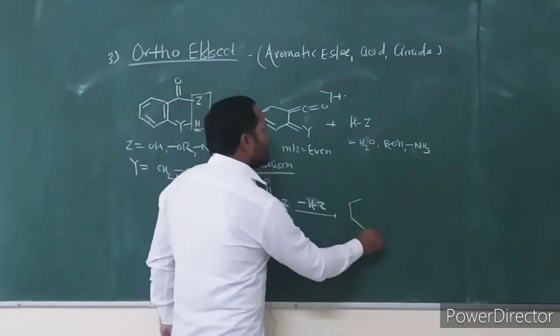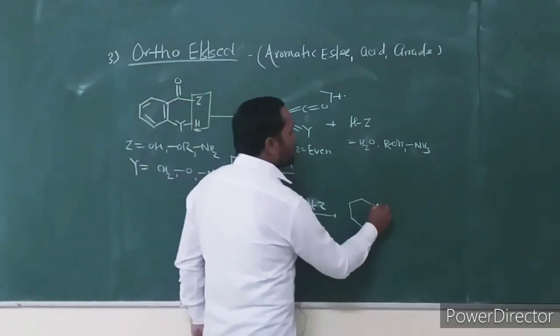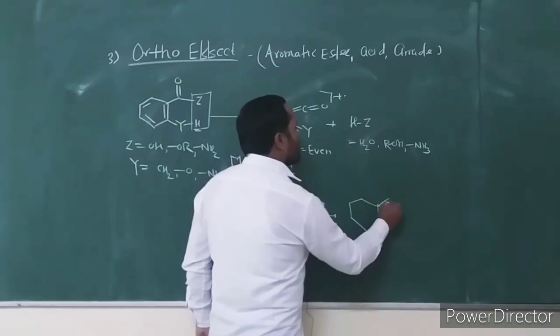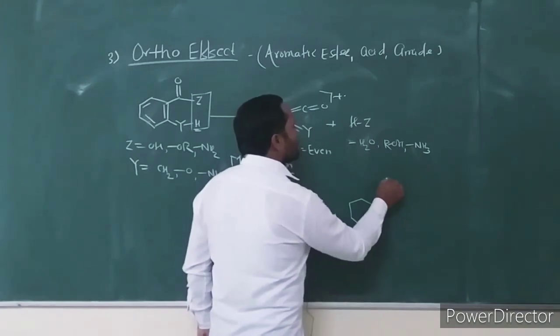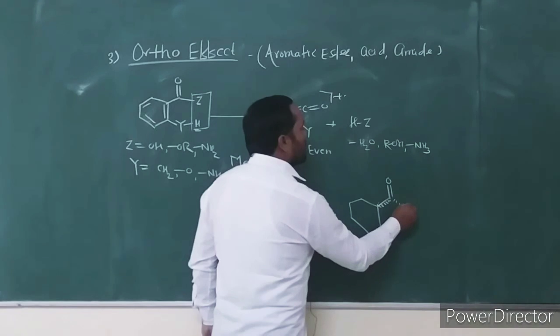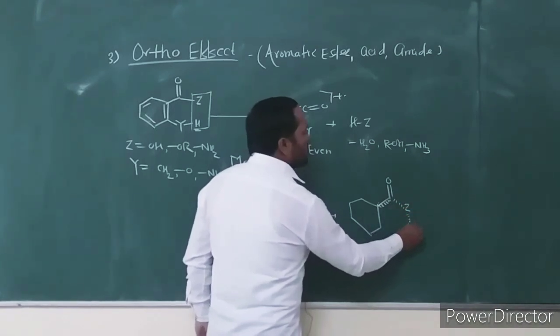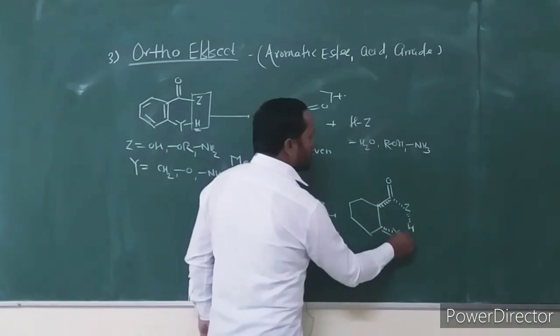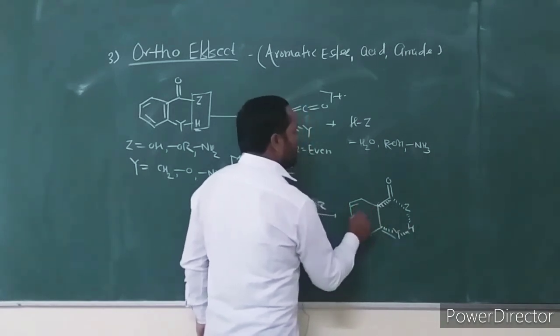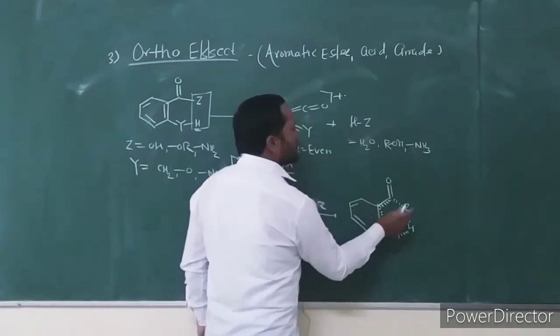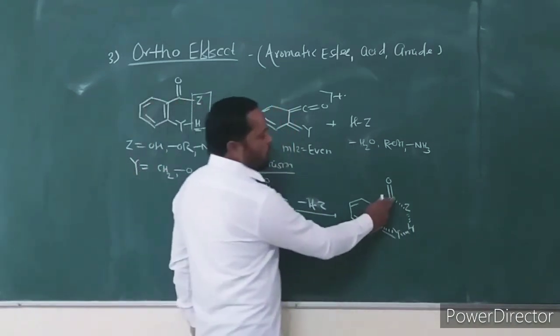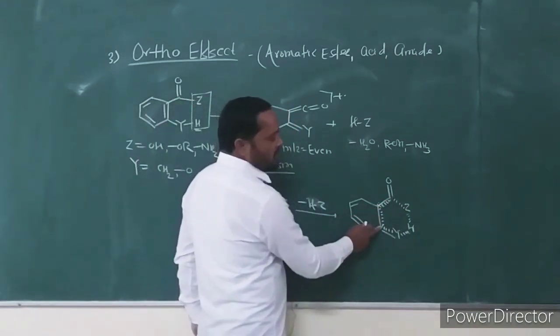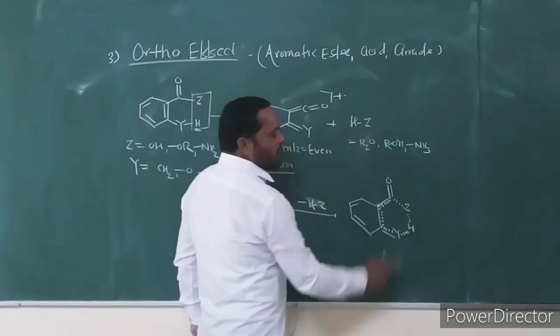Generally this cyclic transition state is formed. There is formation of this cyclic transition state, breaking of this bond, and a new bond formation. This is the 6-membered cyclic transition state: 1, 2, 3 carbon atoms, Y, Z and 1 hydrogen.